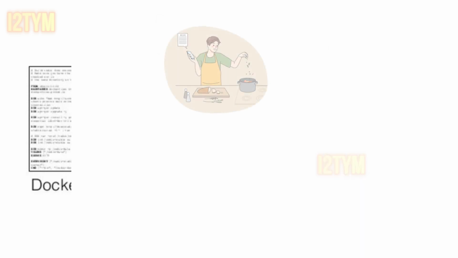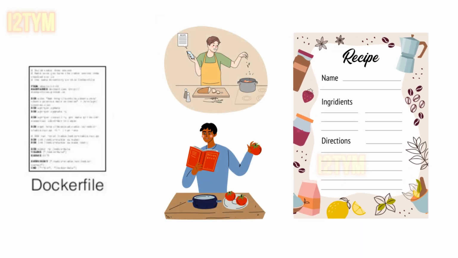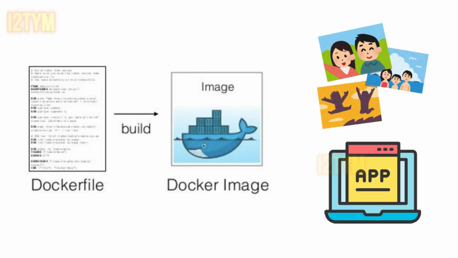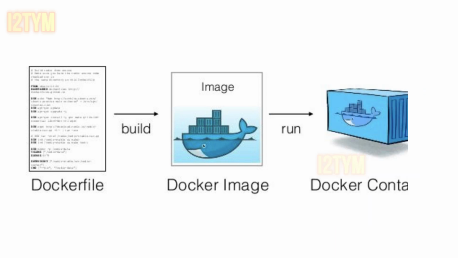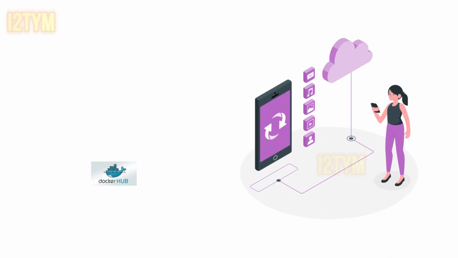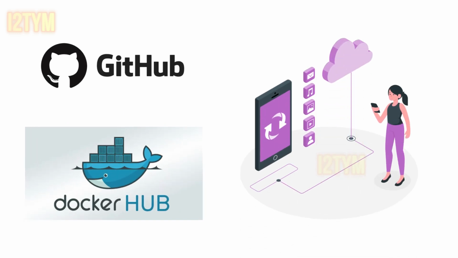You create a Dockerfile, which is like a recipe for your container. Docker reads that file, builds an image, a snapshot of your app and its environment, and then runs it as a container. Want to share your app? Just upload the image to Docker Hub, kind of like GitHub, but for Docker images.